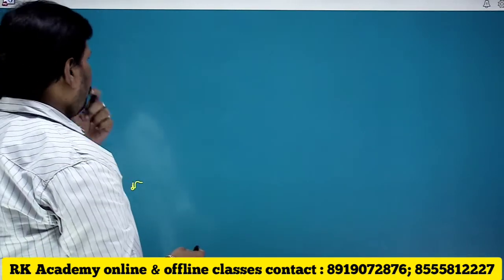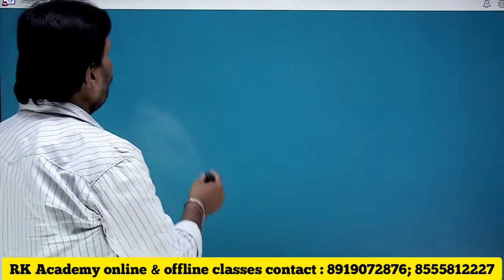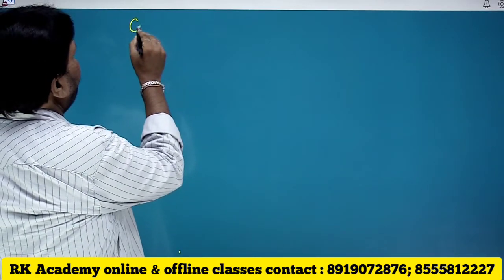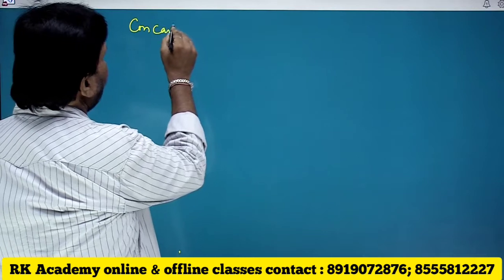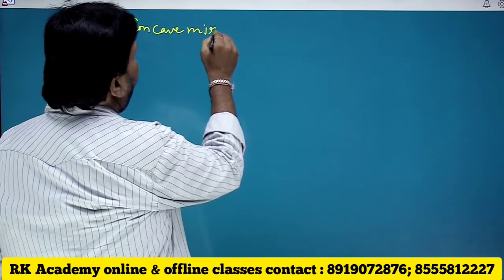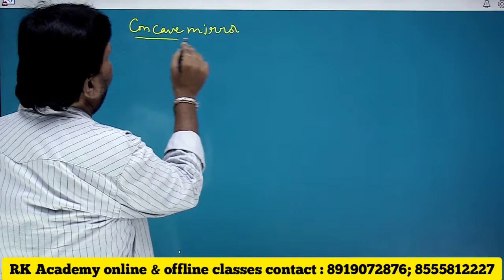And before I go to that, let us go with the concave mirror and convex mirror.